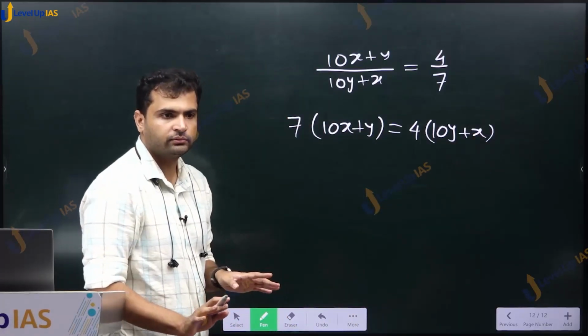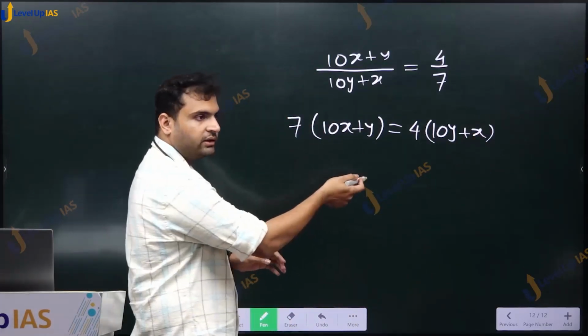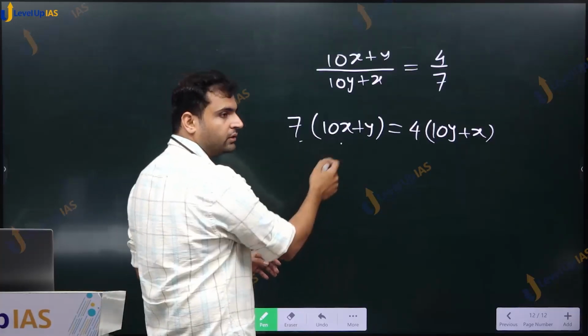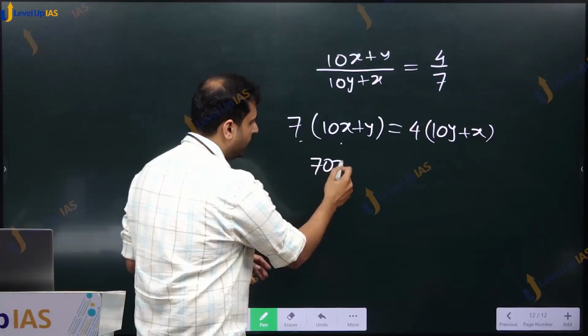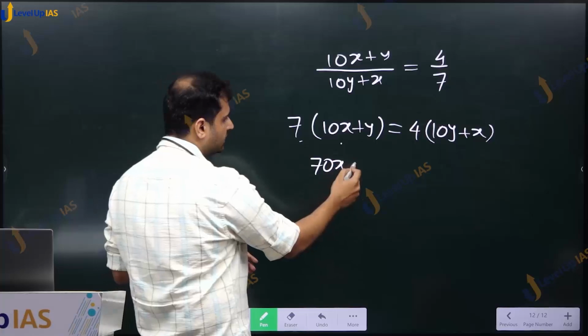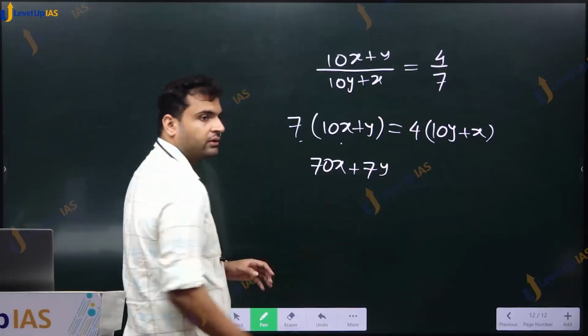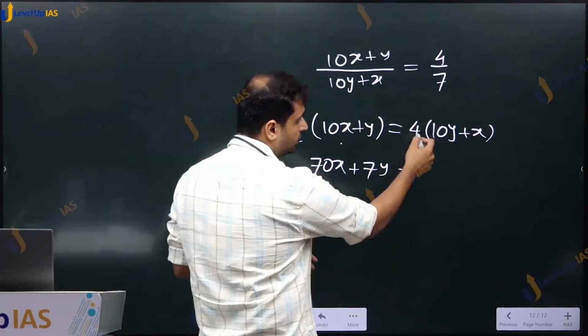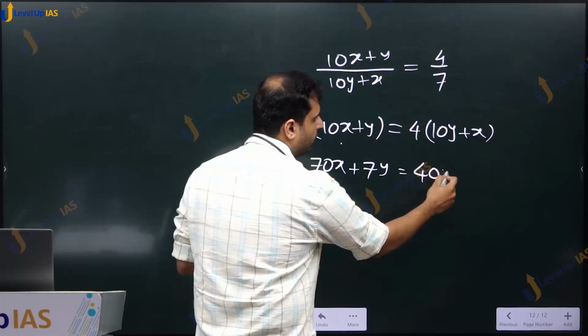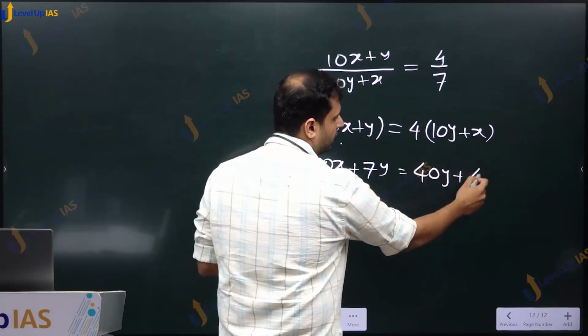No issues. मल्टीप्लाई कर सकते हैं अब। 7 into 10, 70x plus 7y is equal to, this is 40y plus 4x.